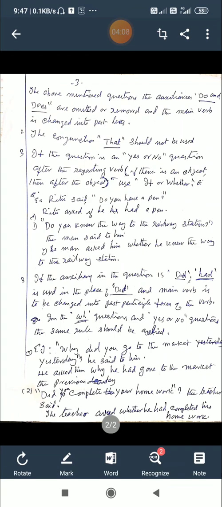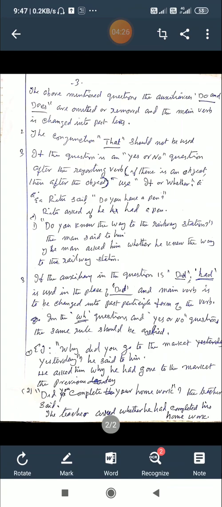Second, do you know the way to the railway station? The man said to him. Here the object is given, him. So the man asked him whether he knew the way to the railway station. The you is changed into he because the object is him.